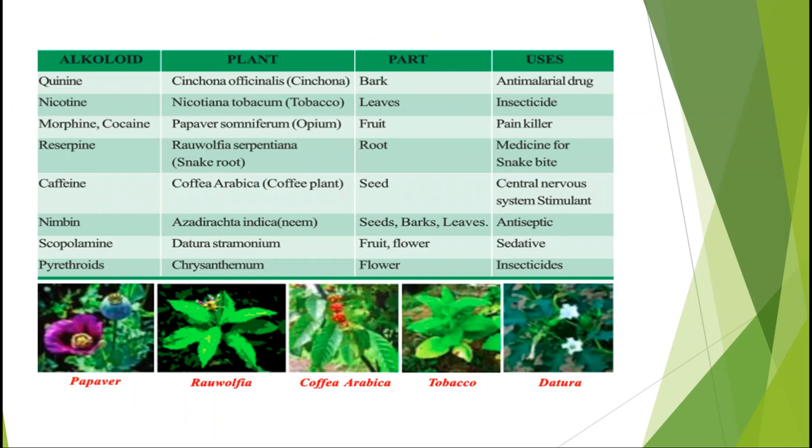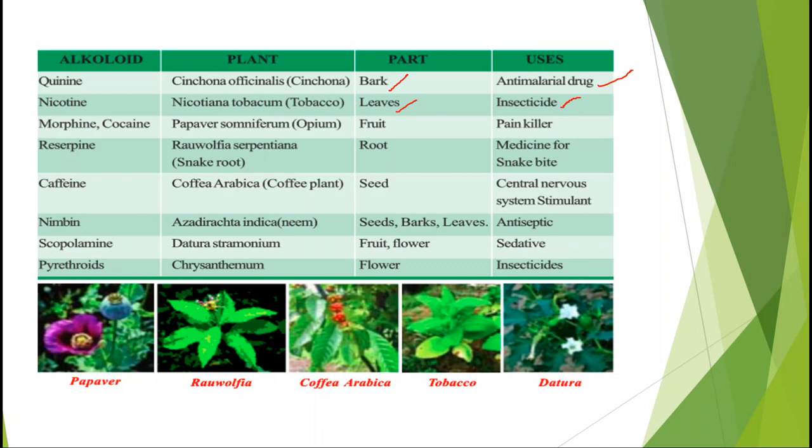First we will see about alkaloids. Alkaloids are nitrogenous byproducts and poisonous waste. So if you observe in this chart, we will see one by one. First one is quinine. It is produced from a plant called Cinchona officinalis. It is present in the plant part bark, and it is used as an anti-malarial drug. Next one, nicotine. It is produced from the plant Nicotiana tabacum. It is present in leaves and it is used as insecticide.